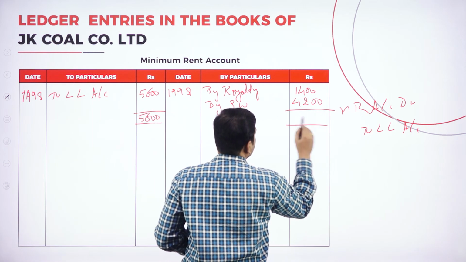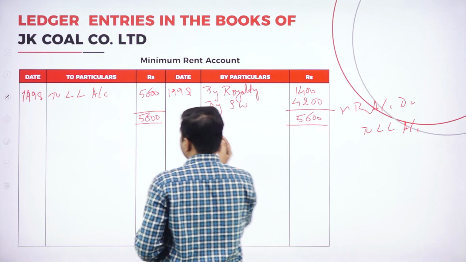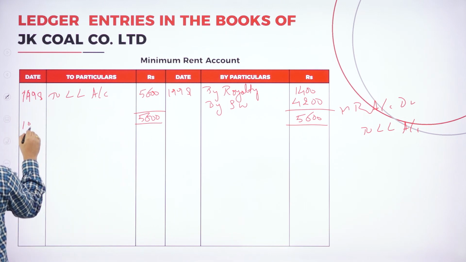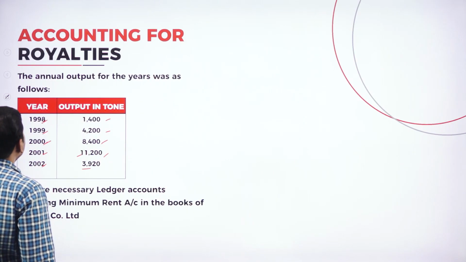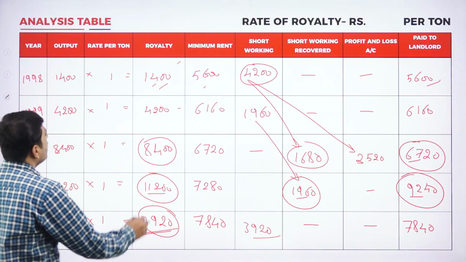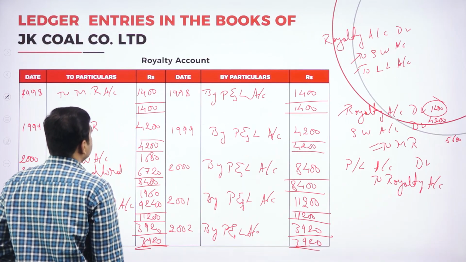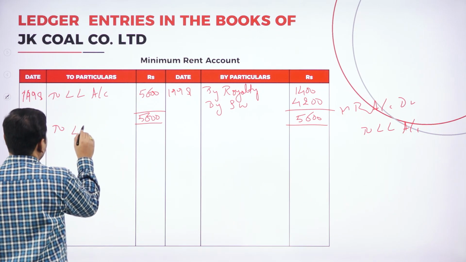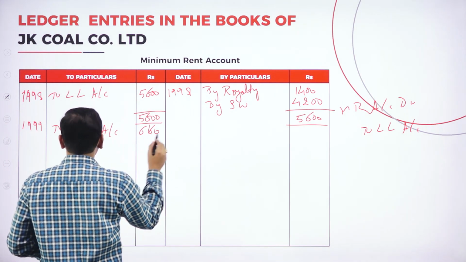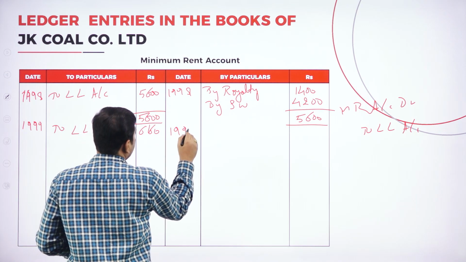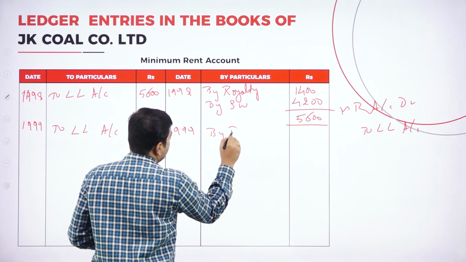Again it will tally, 5,600, here also 5,600. Coming to 1999, we again have short working for the second year, 6,160. Here also, by landlord account 6,160. Again it should be transferred to 1999, by royalty.